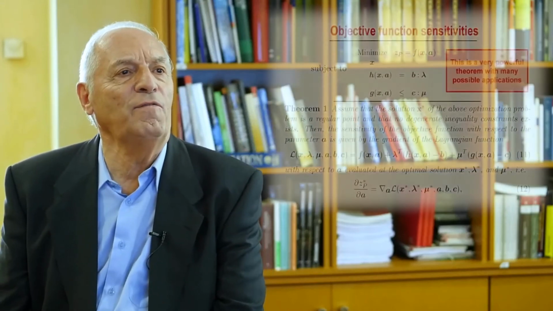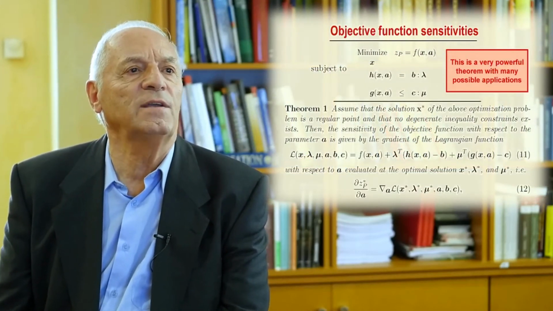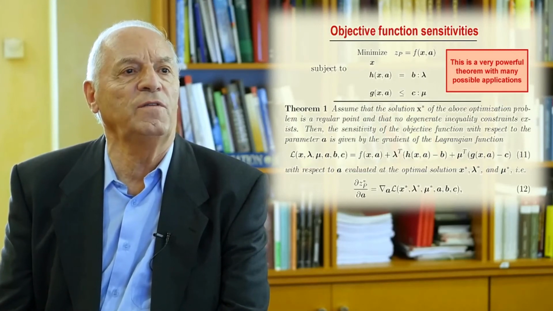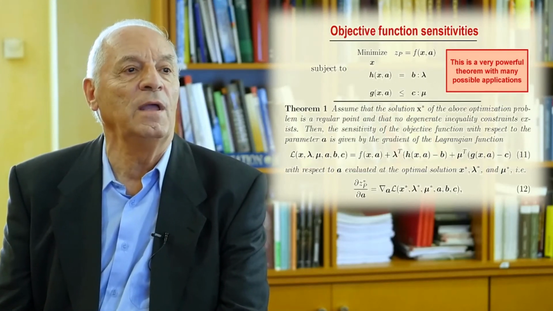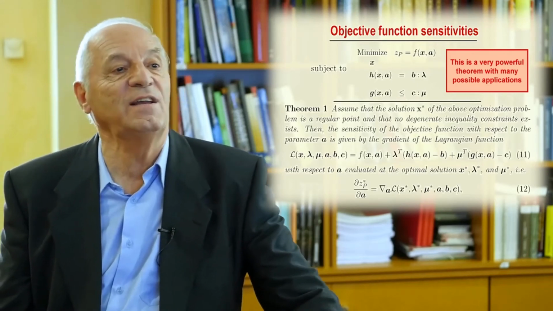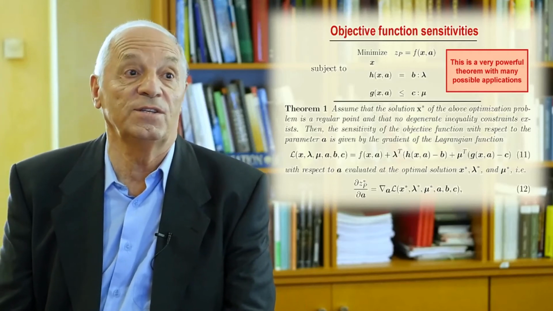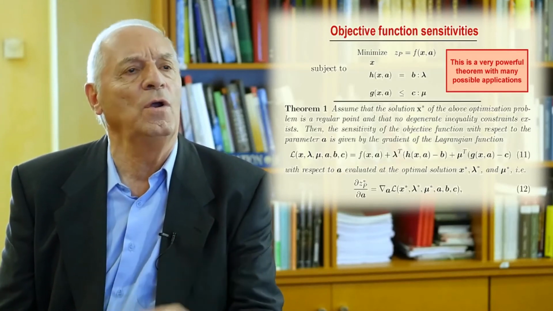And first we will give a very interesting theorem that gives you the sensitivities of the objective function with respect to any parameter. We will see that the partial derivative of the Lagrangian function gives you this sensitivity. This is a very interesting result that is not very well known, that you will know in this course.